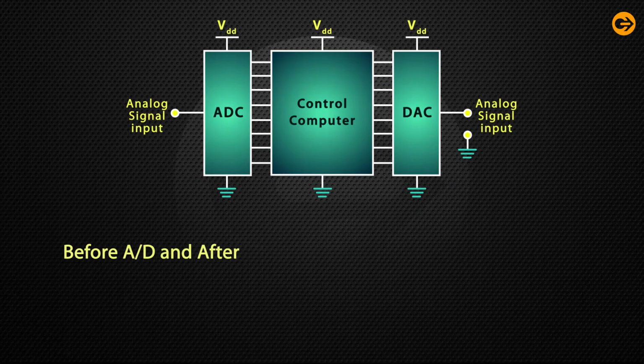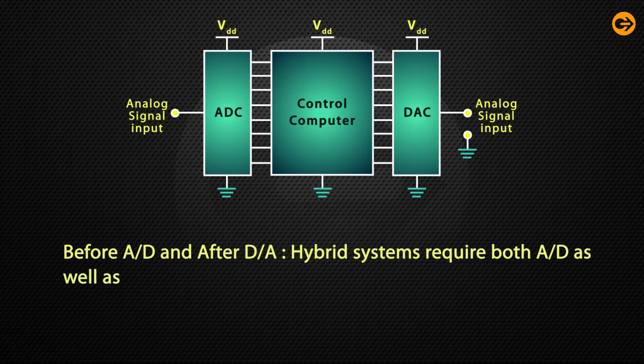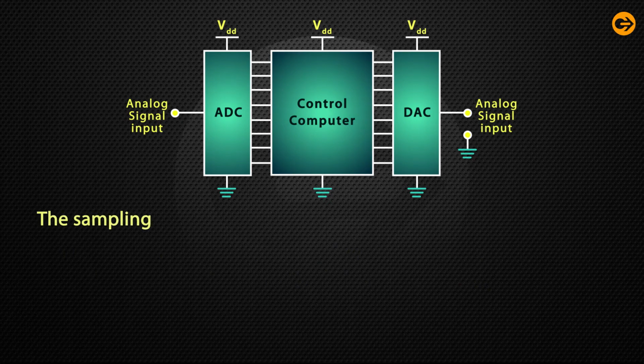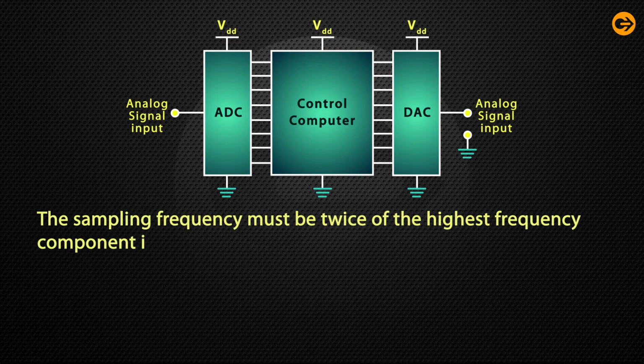Before AD and after DA, hybrid systems require both AD as well as DA converters. But we know, as per the Nyquist theorem, Fs is equal to 2Fm. That is, the sampling frequency must be twice the highest frequency component in the signal.